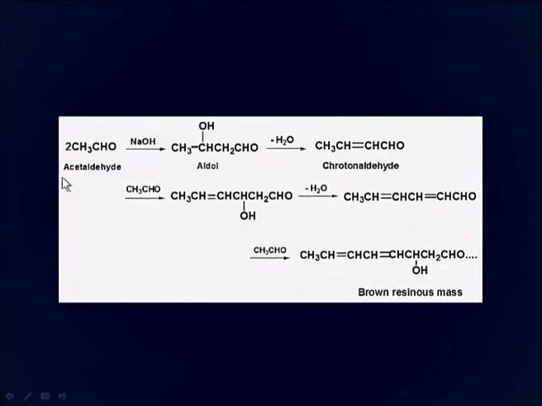Now, here you can see this is acetaldehyde reacting with sodium hydroxide to form this beta hydroxyaldehyde, which is aldol, which upon dehydration forms crotonaldehyde. Crotonaldehyde, as you can see here, has an alpha hydrogen. So, again it undergoes aldol condensation followed by dehydration, and then you can again see that there is an alpha hydrogen. So, that is why the reaction continues and we get a brown resinous mass of this polymeric compound.